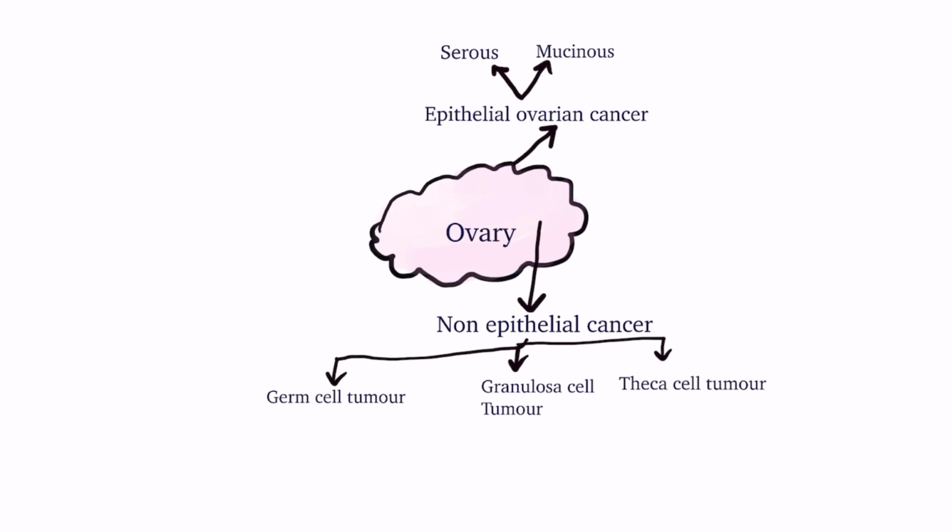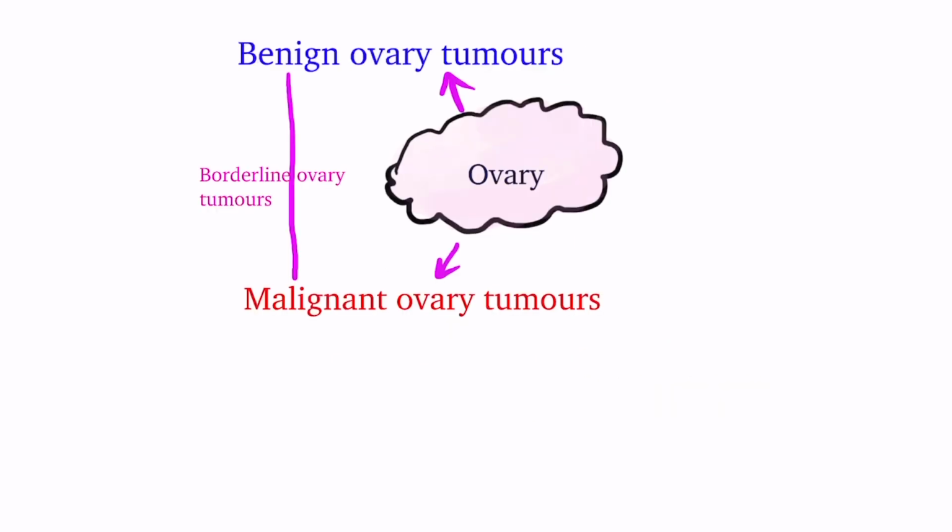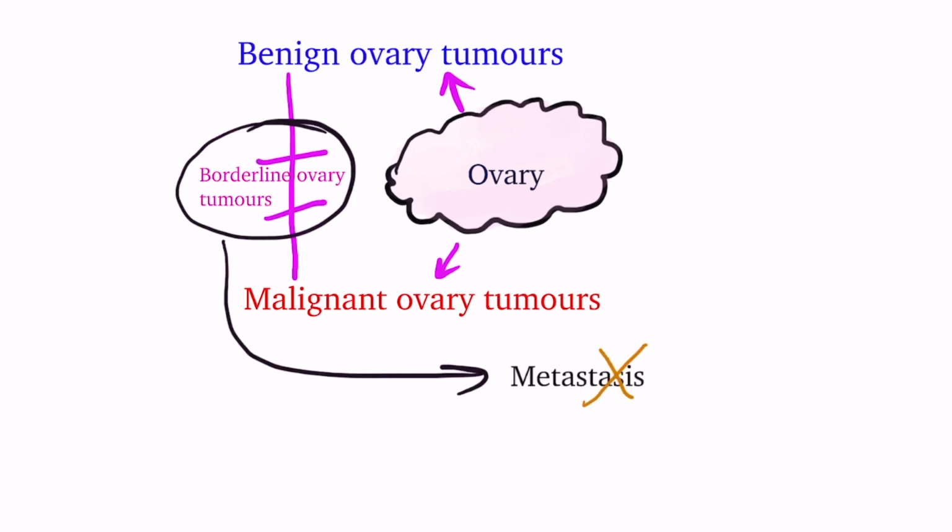In this video, by default ovarian cancer would imply epithelial ovarian cancer, as it is the most common ovarian cancer type. High-grade serous carcinoma is the most common histology. Low-grade tumors in the ovary are rare. Borderline tumors are a special entity, lying between benign and malignant. They do not metastasize, and there is no role of adjuvant chemotherapy, hence surgery is curative.